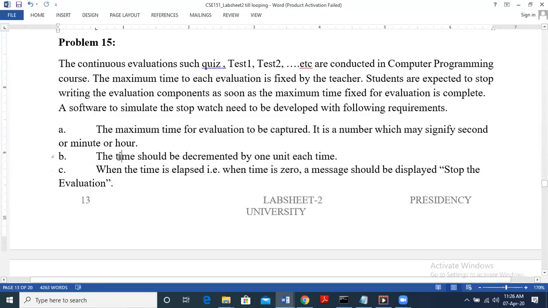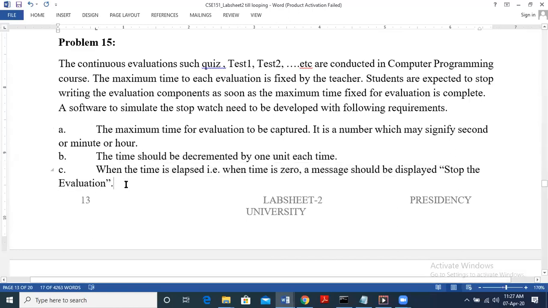Next requirement says time should be decremented by 1 unit each time. So here we are taking minute as the unit, so it has to be decremented by 1. So it should be like 5, 4, 3, 2, 1. Okay, and when the time is elapsed, so after 1 it becomes 0. So when time is 0, a message should be displayed as stop the evaluation.